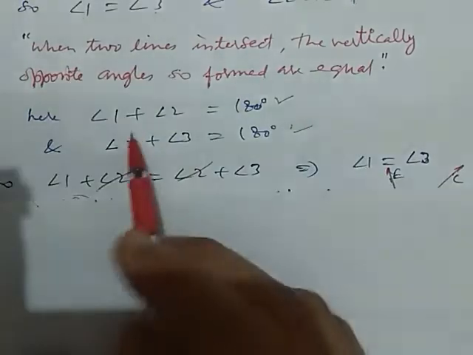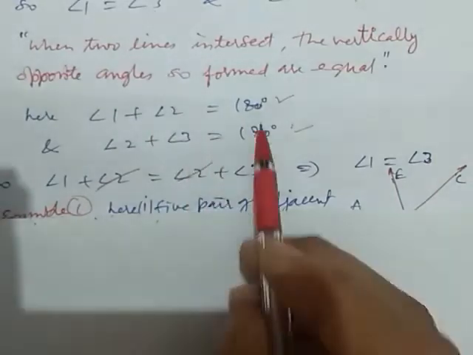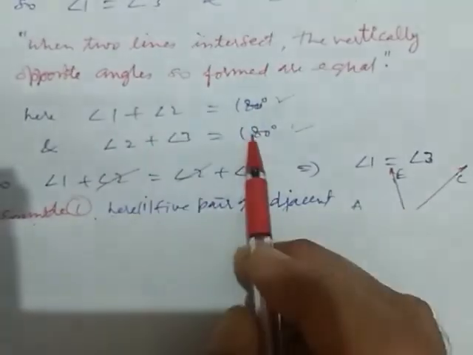Now equalize them, since both have the same value. So we can write angle 1 plus angle 2 equals angle 2 plus angle 3.